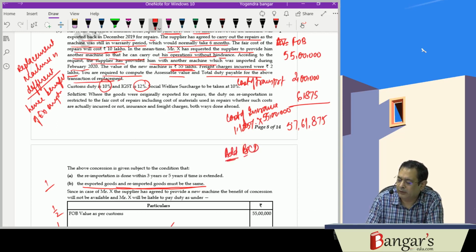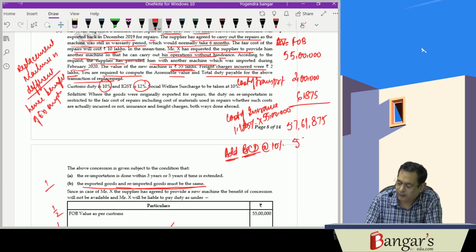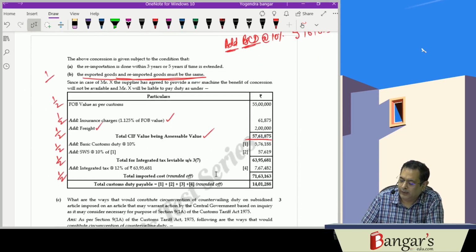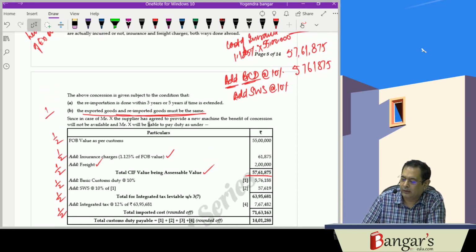Then we will be adding what? Basic customs duty. What will you add? Basic customs duty will be added at the rate of 10%. That is 5,76,187.5. Then you will be adding what? Social welfare surcharge at the rate of 10% of the basic customs duty. Social welfare surcharge will be added at the rate of 10% of the basic customs duty, 57,618.75.